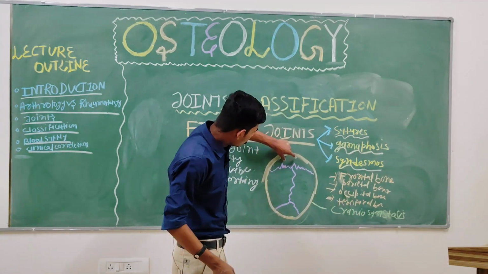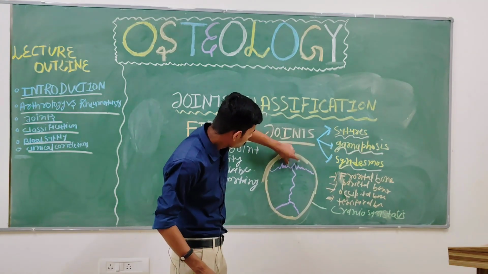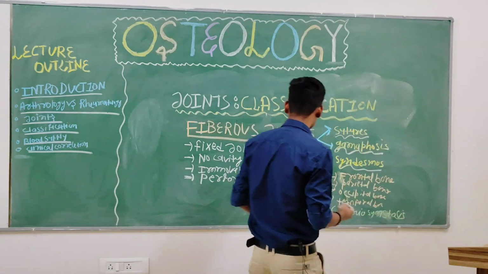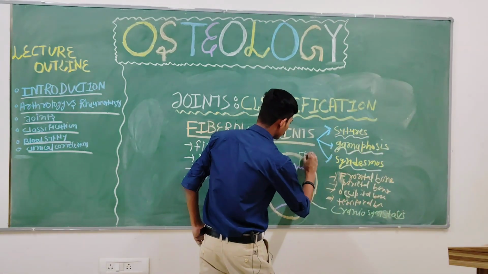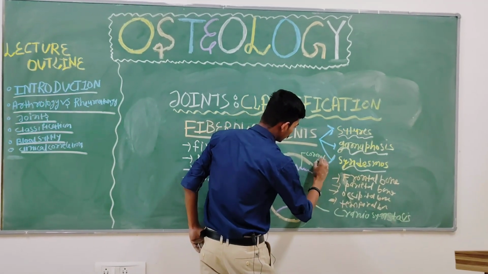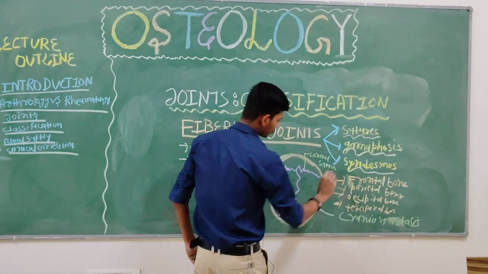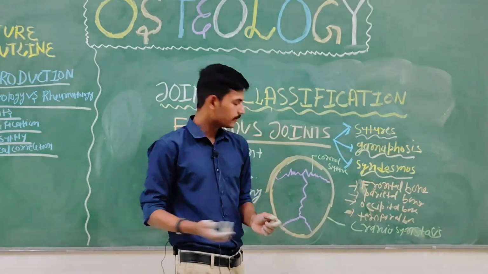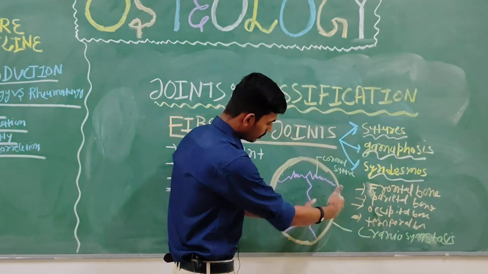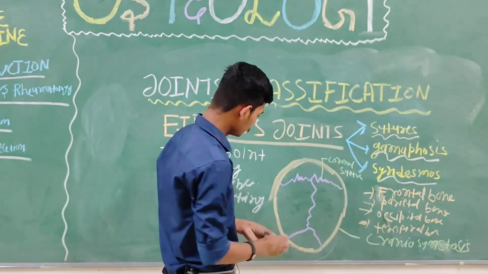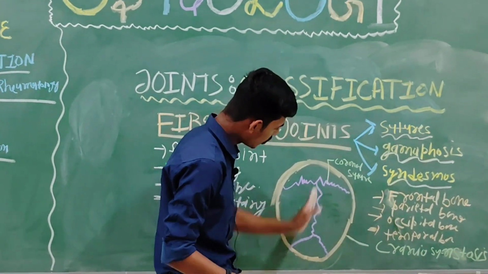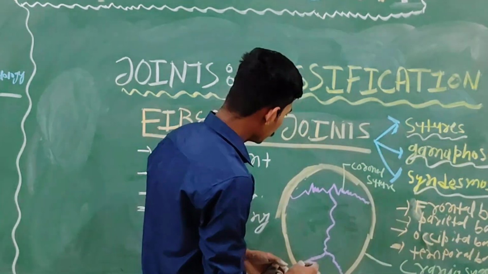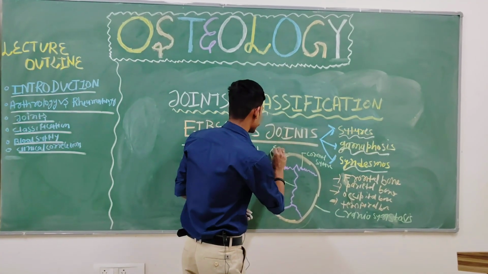See, the frontal bone joined with the parietal bone by the suture, and that suture is called the coronal suture. Write down, this is your coronal suture. Understanding? No doubt? Now, we have the two parietal bones, we know it. So one parietal bone is joined with the other parietal bone by one midline suture, and that suture is called the sagittal suture, okay. Write down, it is called the sagittal suture.